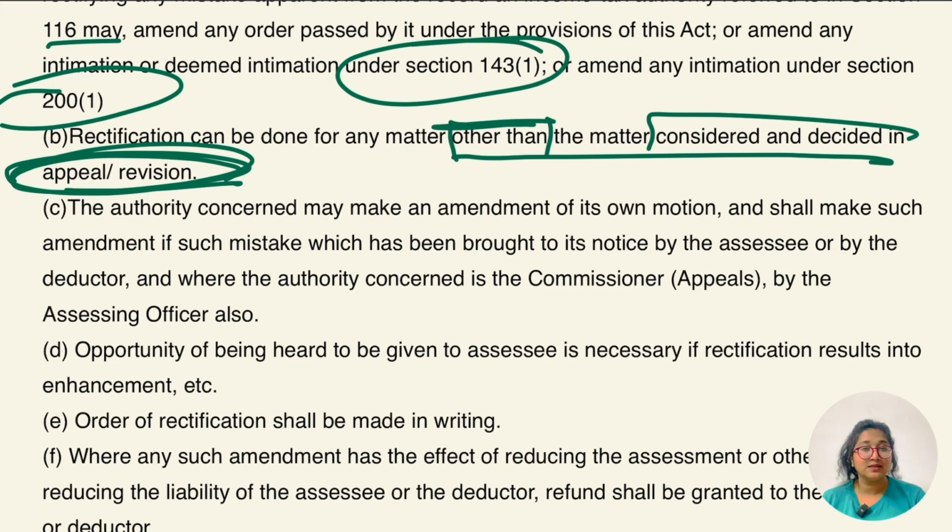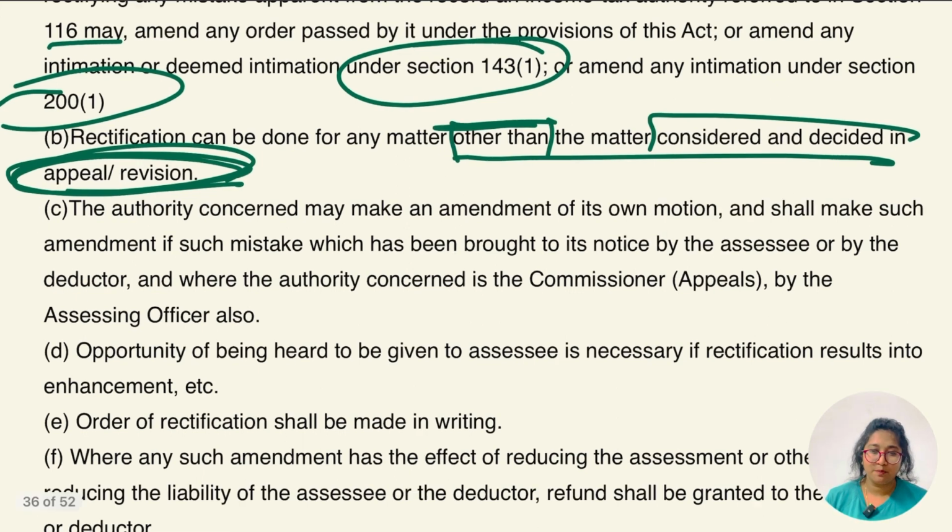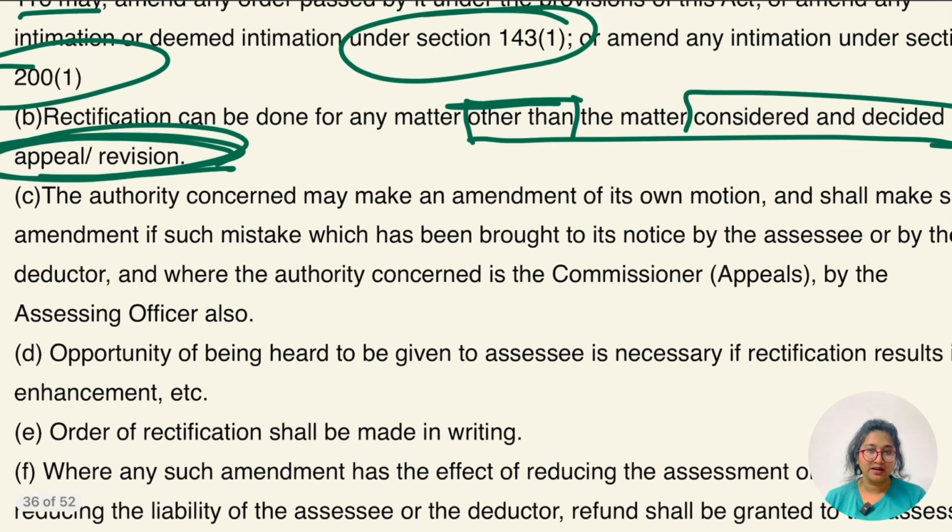So do you think there is some prescribed procedure? No, there is no prescribed procedure. You have to simply file on the income tax authority portal. There is no such format in this case.